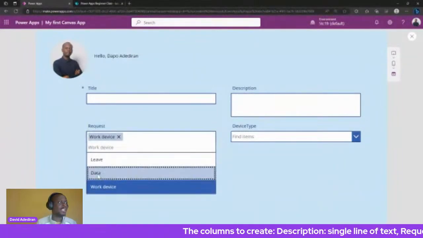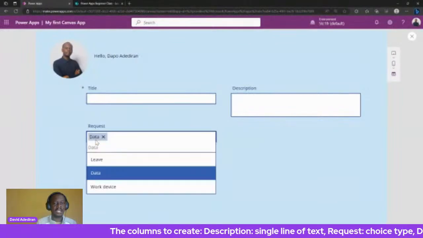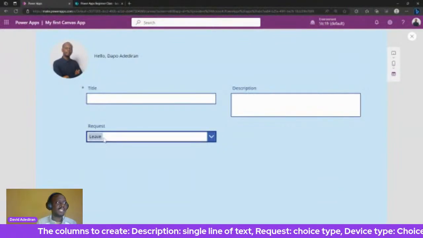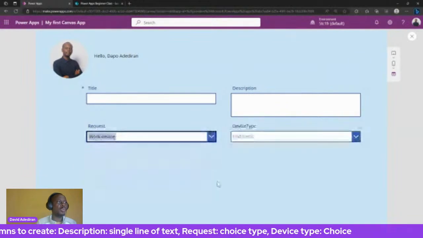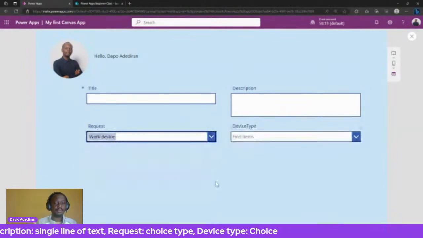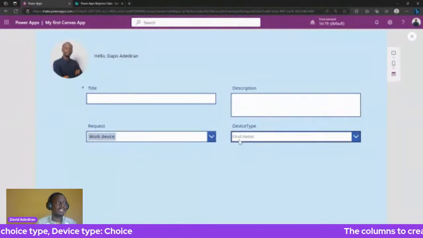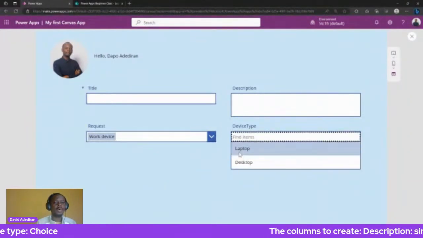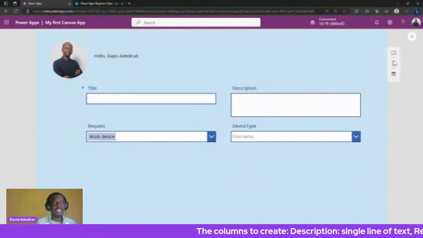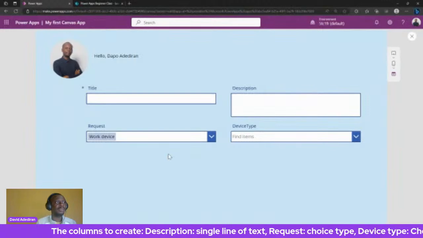If we select data, it hides. If we select leave, it hides because we only want to show work device when we select work device. So we only want to show device type when we select work device. So now we can select either laptop or desktop. Okay, now let's go back to Studio.